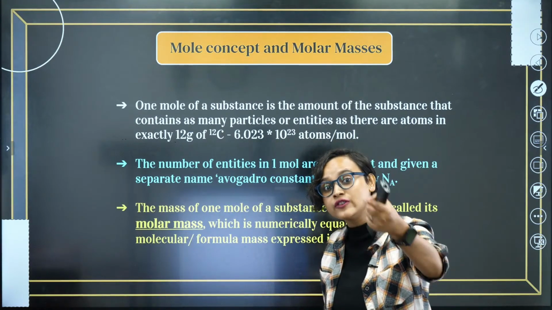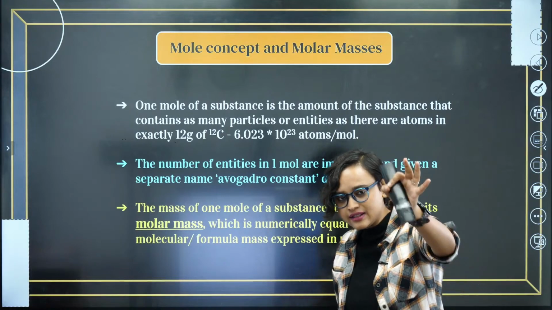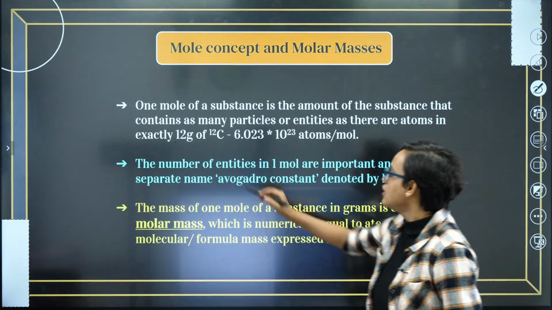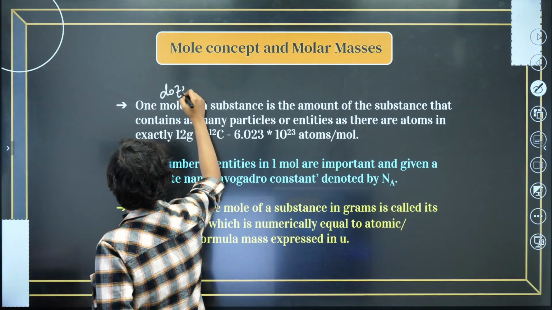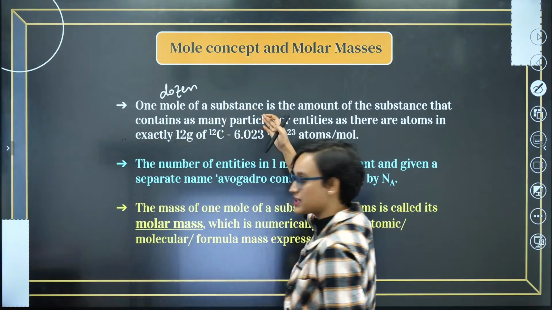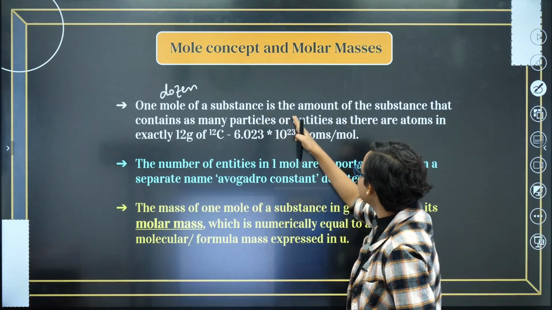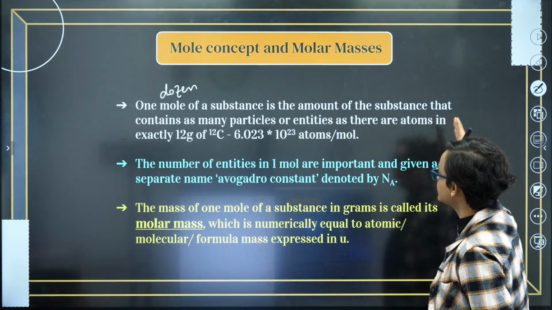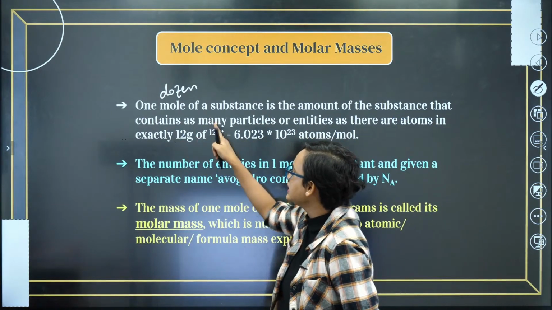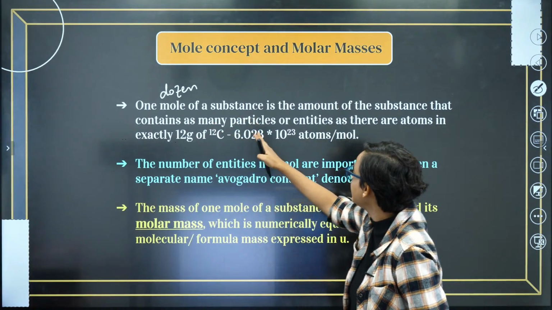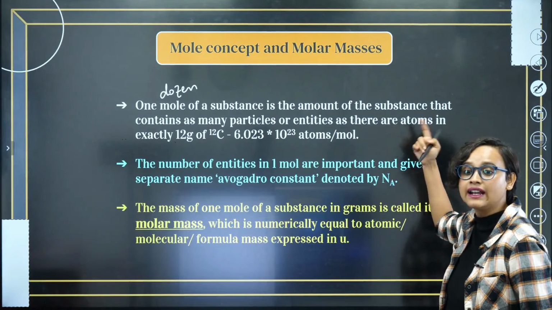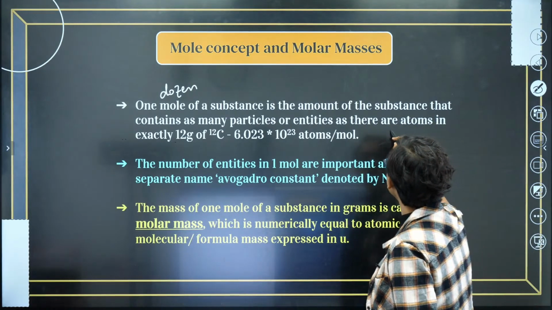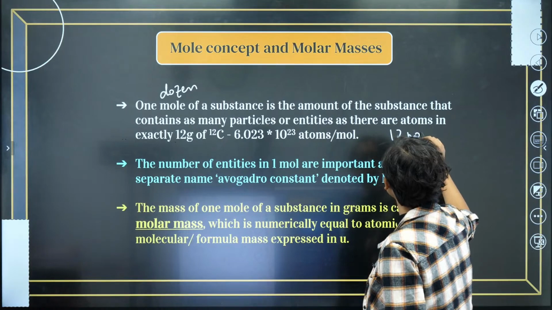Now check it out. Let's write the definition for 1 dozen. 1 dozen of a substance is the amount of the substance that contains as many particles or entities as there are 12 numbers.